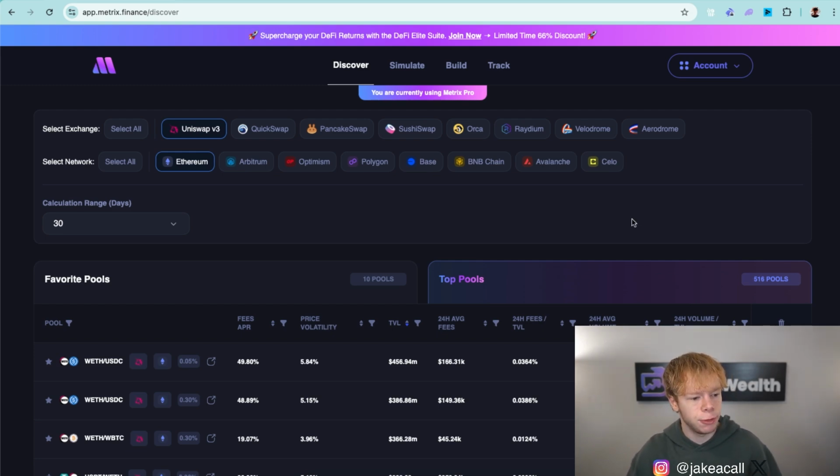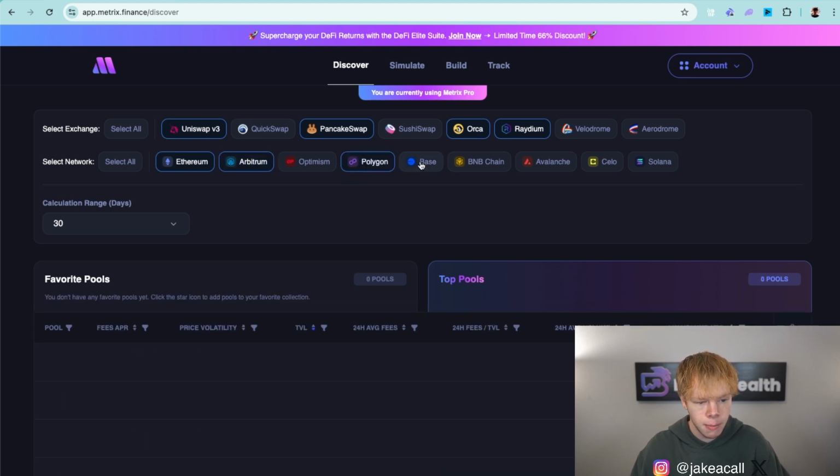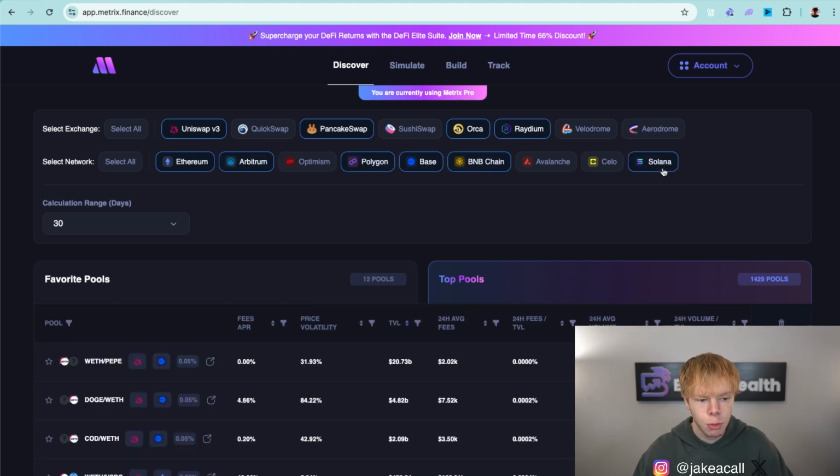But diving into actually finding the positions themselves, the first thing that we're going to start off with on Metrix Finance Discover is by selecting the exchanges that we want to browse across. Now, being new to this industry, you might not know which ones to select. So my personal rule of thumb is to go with Uniswap as well as PancakeSwap, and of course Orca and Raydium. And then from there we'll move on to selecting our different networks, which will select Ethereum, Arbitrum, Polygon, Base, BNB Chain, and Solana. Now if you want to make it a little bit more simple your first go around, then you can turn off BNB Chain and PancakeSwap.